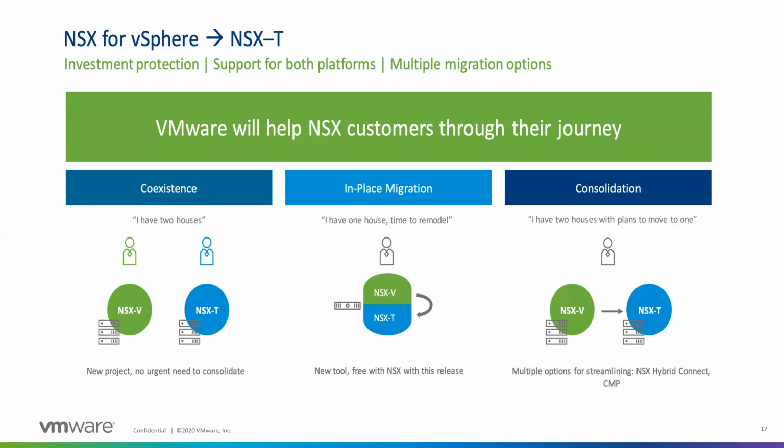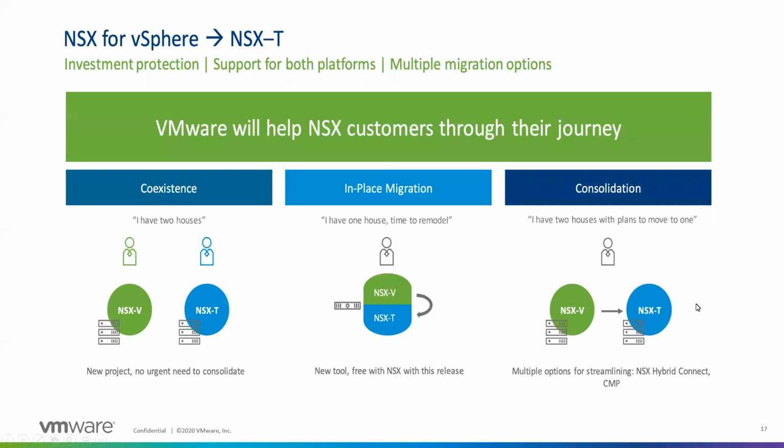But what if you have NSX-V already deployed, and what are your options? How can VMware help there? There could basically be three scenarios. One is you have one deployment which is NSX-V, but you want a new deployment based on NSX-T, and there is no urgent need to consolidate. It's just like you have two different houses and everything works fine. We provide support for both. Or you have an existing house, but you want to remodel it and take it to new feature sets and everything new on the new architecture. So you use our in-place migration tools, which we have for migrating from NSX-V to T. You can use that and migrate from one version to the other.